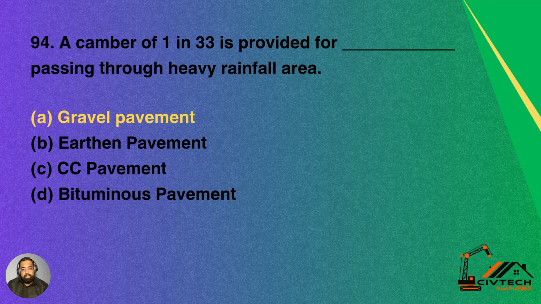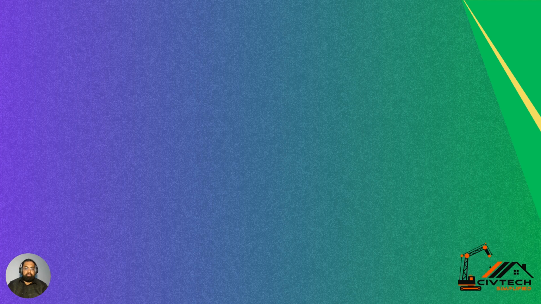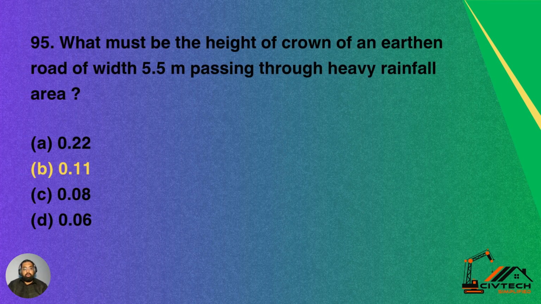A camber of 1 in 33 is provided for gravel pavement passing through heavy rainfall area, and not the earthen pavement, not the cement concrete pavement, not the bituminous pavement. The correct option is A, gravel pavement.